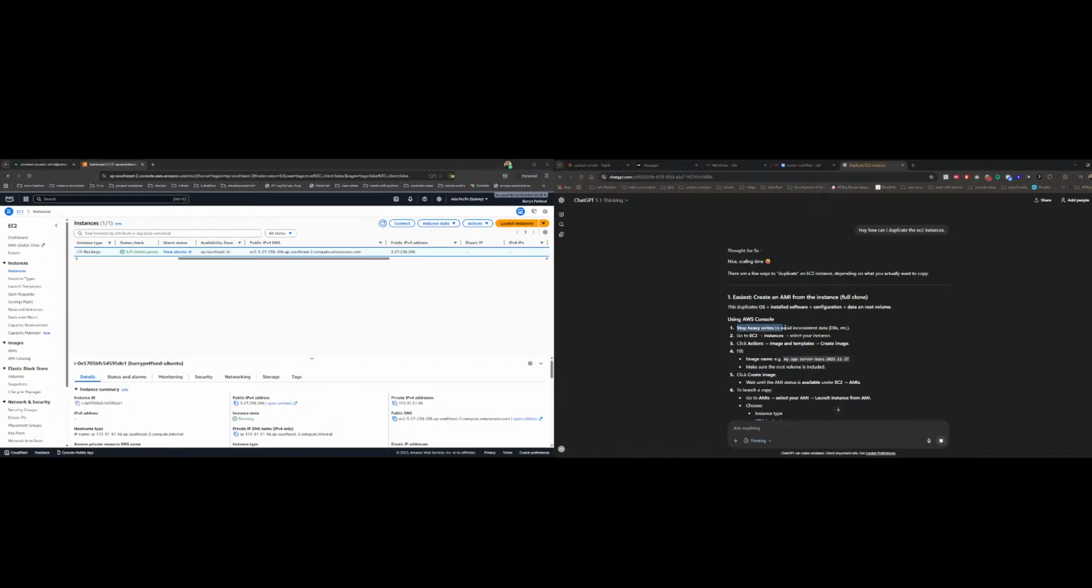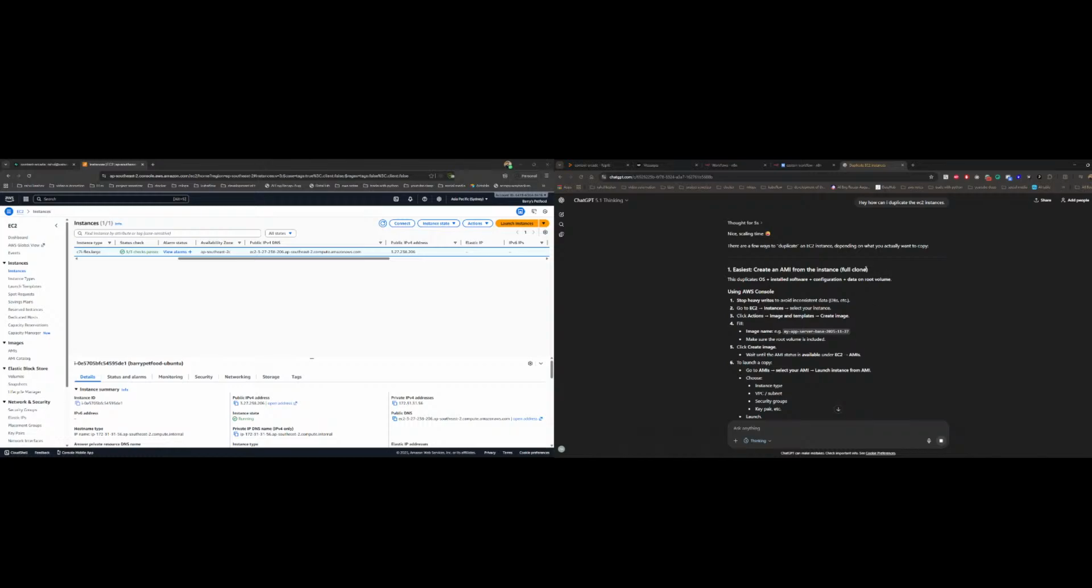It is saying stop heavy writes to avoid inconsistency. The duplicate OS is used to create a full clone. Yes, I want a full clone. I want to use the console. Go to EC2, go to instance, select your instance, create image. Okay.